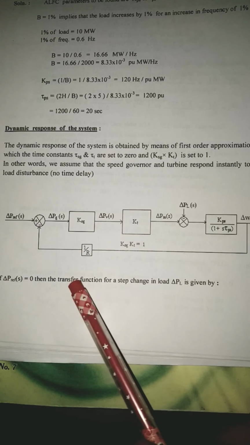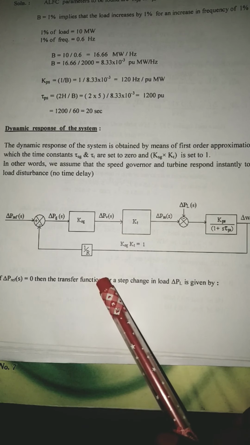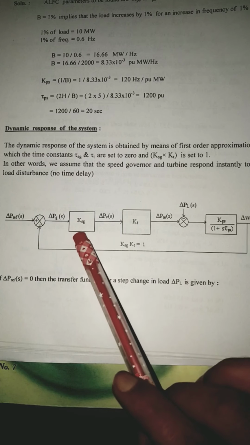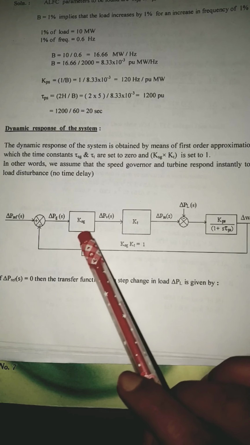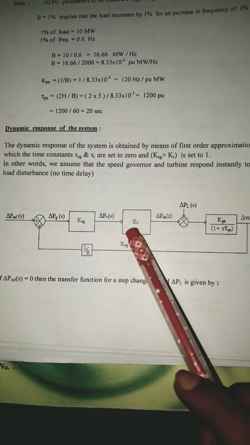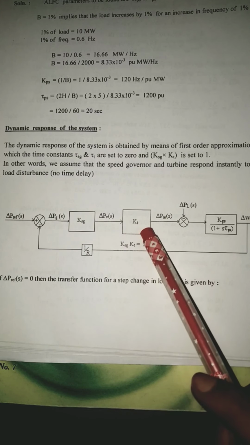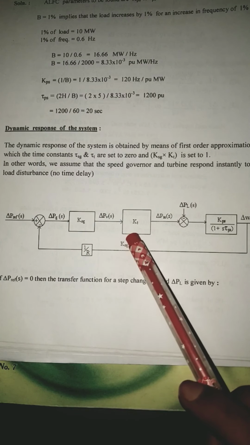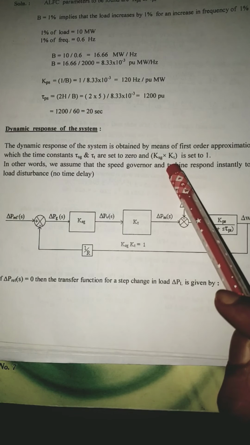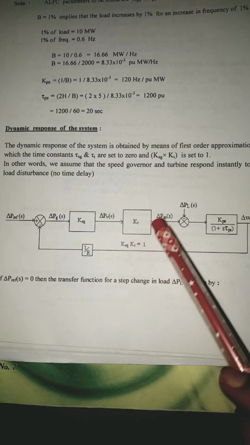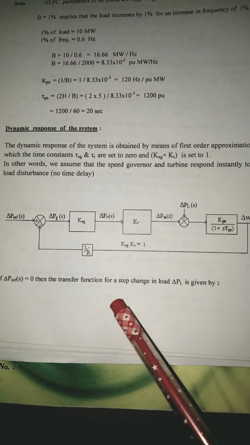So you can observe this is our final block diagram that we had got for the automatic load frequency controller. Here I have just substituted. See, earlier in this block it was ksg by 1 plus s tau sg. I have made tau sg 0, and here kt divided by 1 plus s tau t has become 1. So you are left with this. Apart from that, we have another assumption: ksg into kt is set to 1. So ksg and kt will be set to 1 further when you reduce this block diagram.